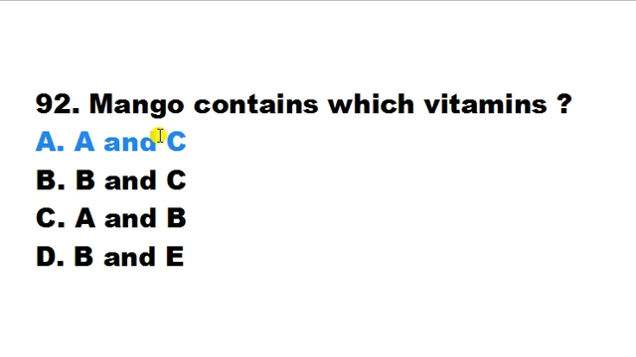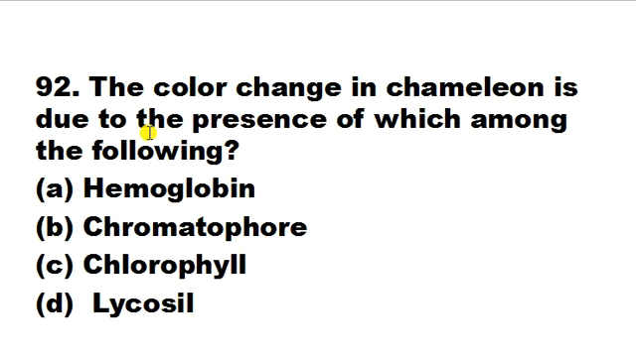The color change in chameleons is due to the presence of which among the following? Hemoglobin, chromatophores, chlorophyll, lycosil. The answer is chromatophore. The chameleon shows frequent color change in its body, which is caused by chromatophores. Chromatophores are a kind of pigment cell found just below the layer of yellow and red chromatophores. They are found below the epidermis and they produce the color change.